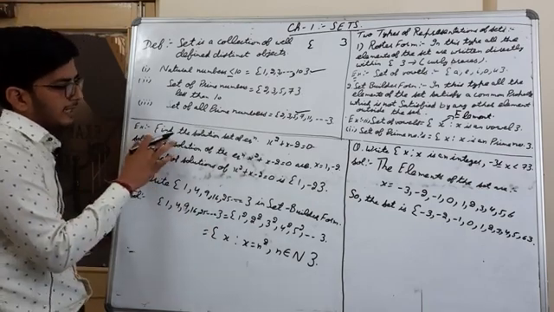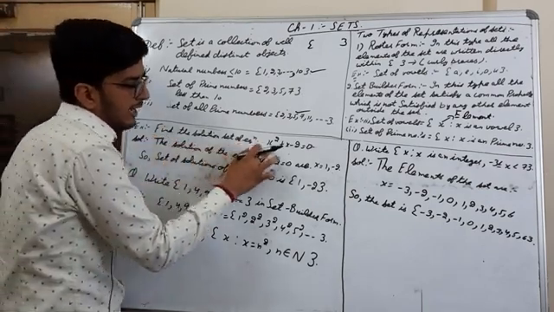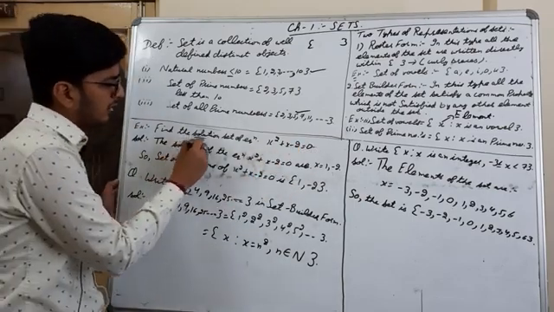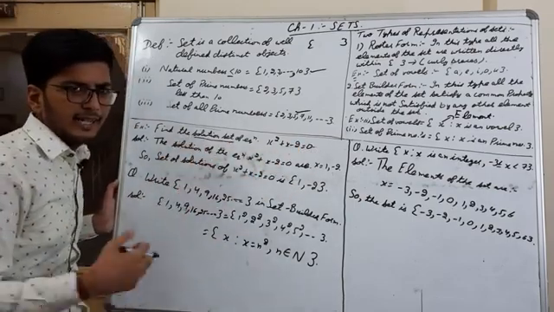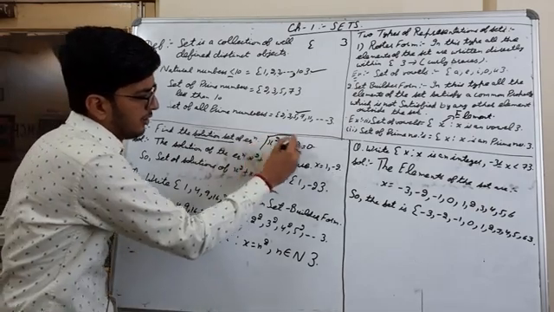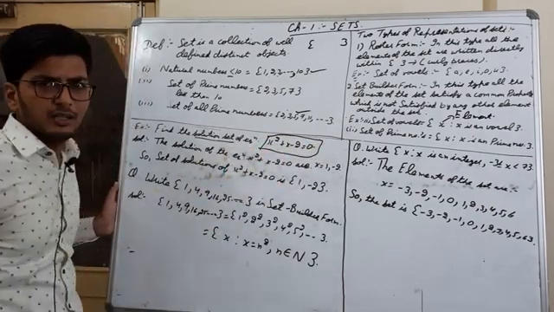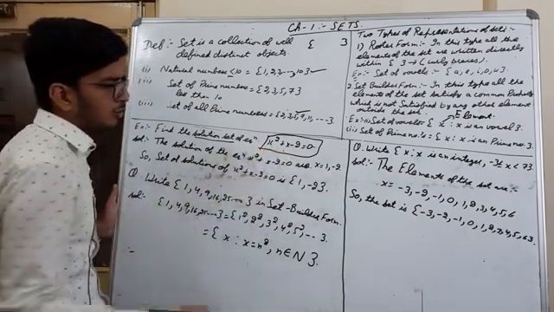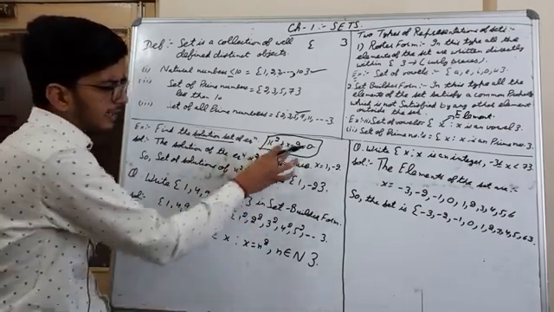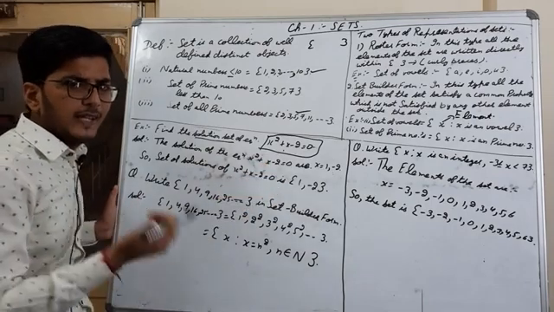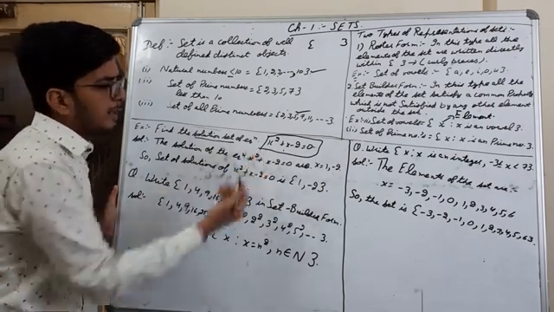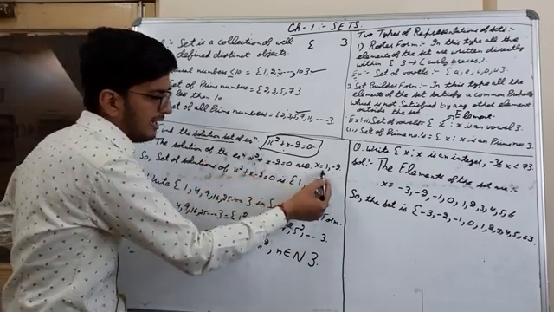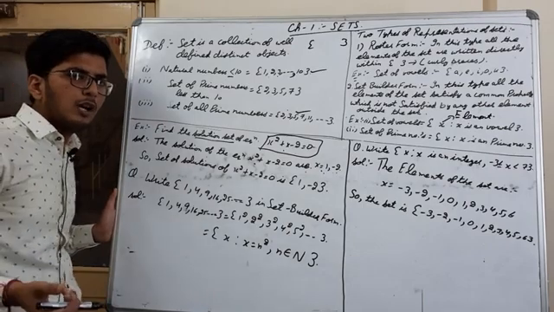The first example says: find the solution set of the equation x square plus x minus 2 equals 0. First of all, what is a solution set? The set containing the solutions of this equation is the solution set. This is a quadratic equation, so with the discriminant method or the factorization method, you will find the solutions, which come as x equals 1 or x equals minus 2.